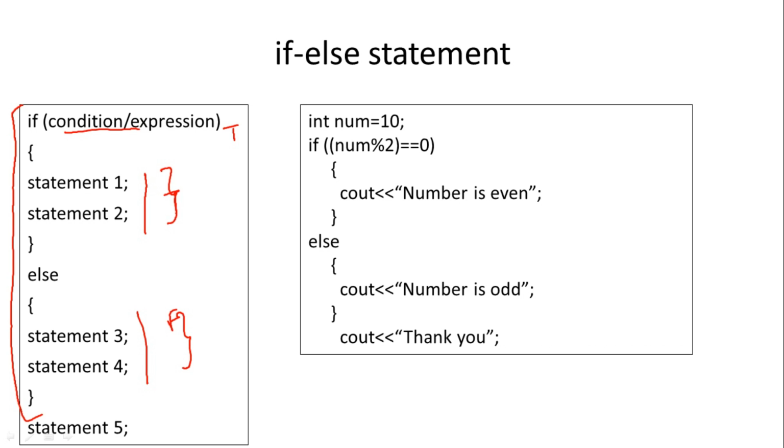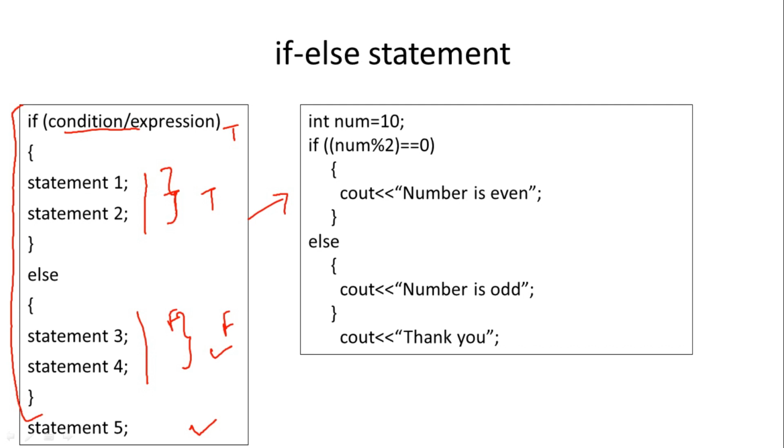All of 1, 2, 3, 4 are never executed together, because the condition will be either true or false. Statement 5 is not inside if or else, so statement 5 will always be executed. Using this syntax, the example is given here.